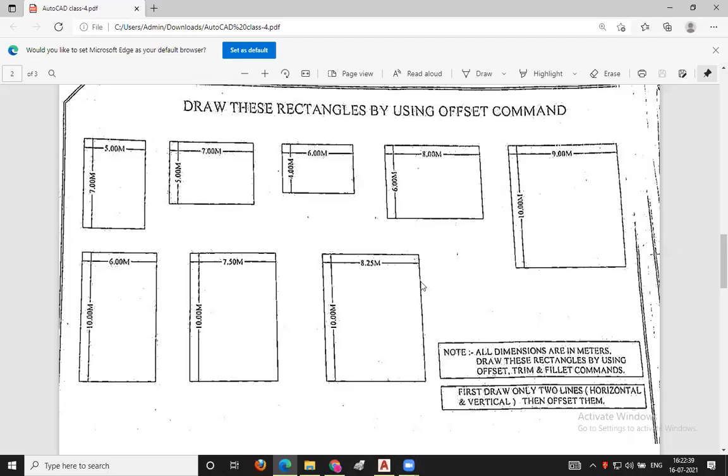So first of all, what is the area of this rectangle? 8.25 meters into 10 meters. I have asked you regarding the area. What are the units? Meter square, or square meter. Meter into meter will be meter square.